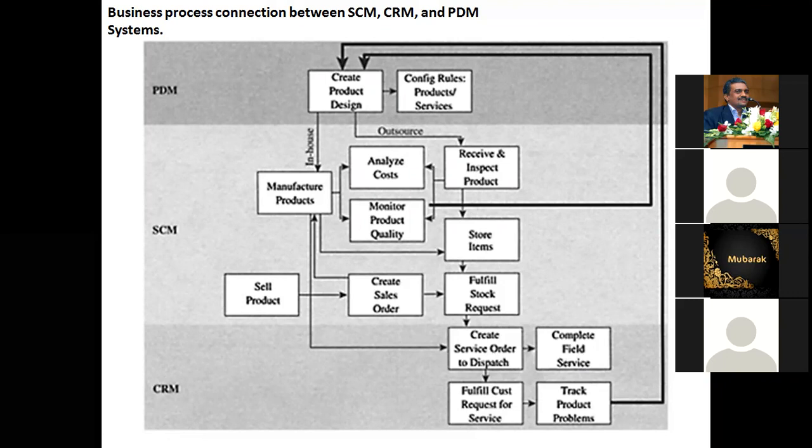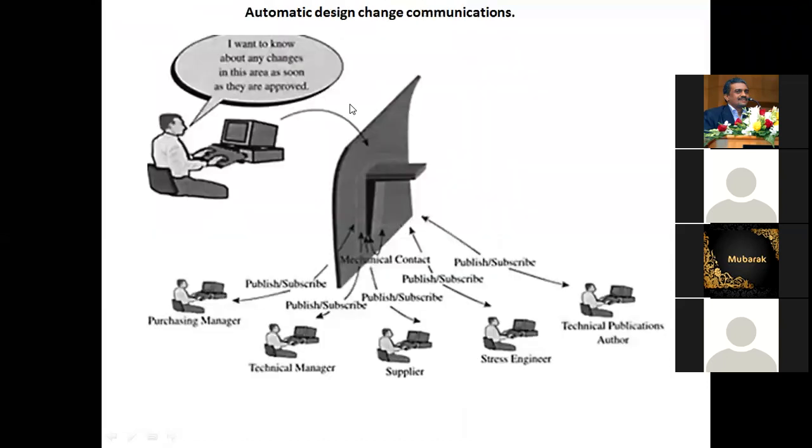We need a design. So here, sell the product. Sell the product comes under the supply chain model. Create the sales order, fulfillment, manufacturing the product, analyze the cost, monitor product quality, receive and inspect product. Then PDM, product data management. Create product design. How to create the design? I want to know about any changes in the area as soon as they are approved.